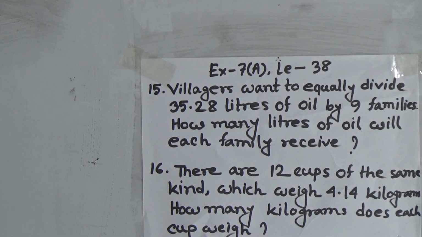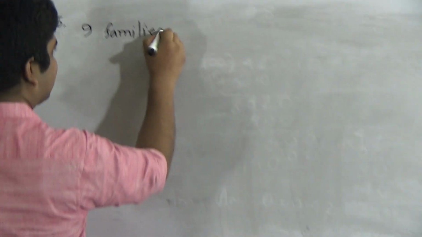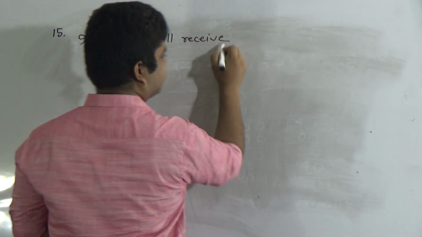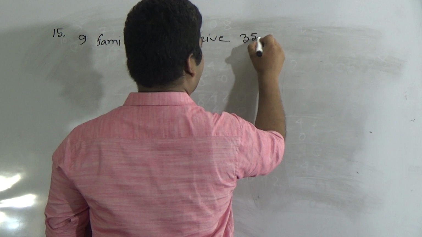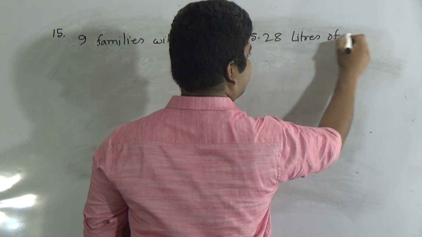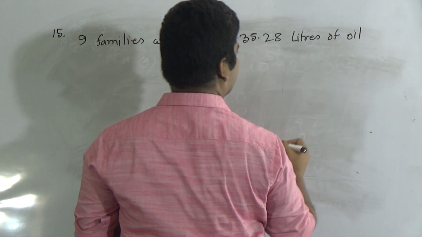So write. Question 15. 9 families will receive 35.28 liters of oil.